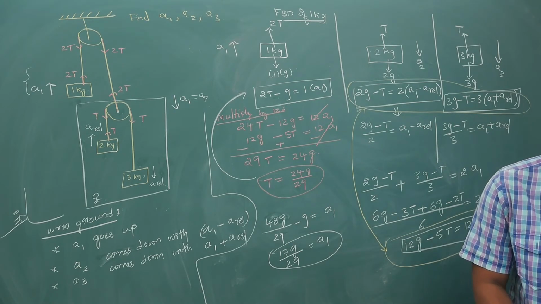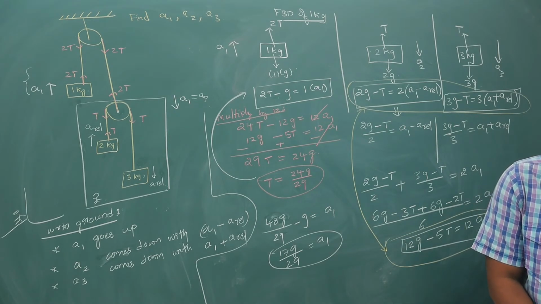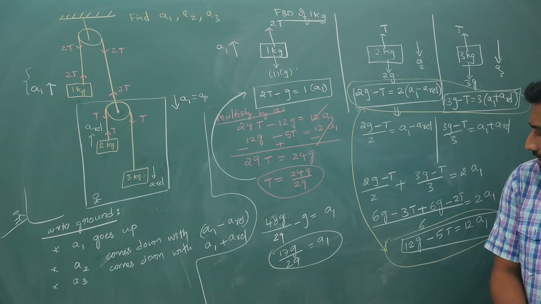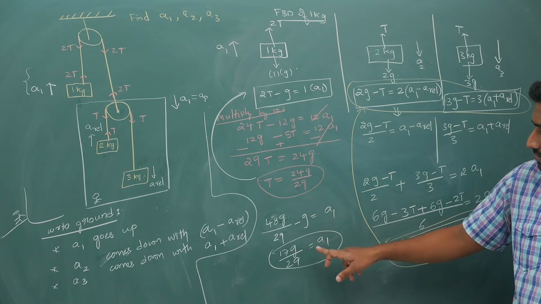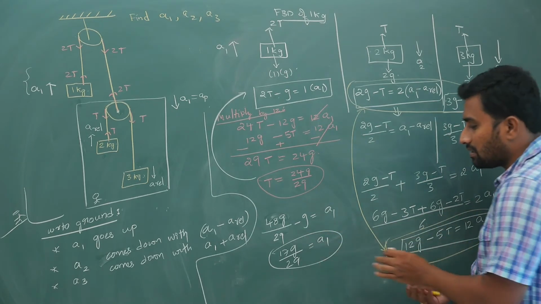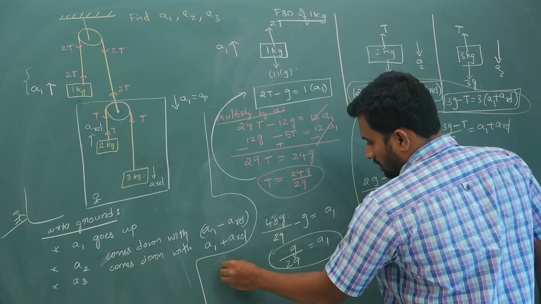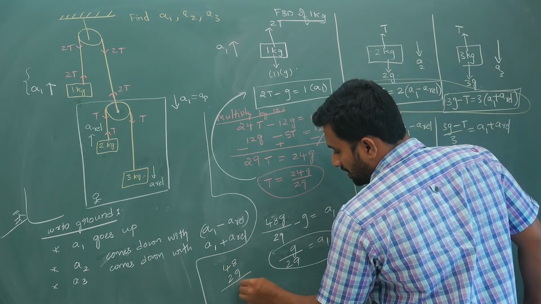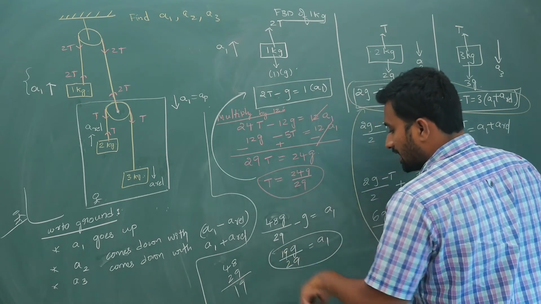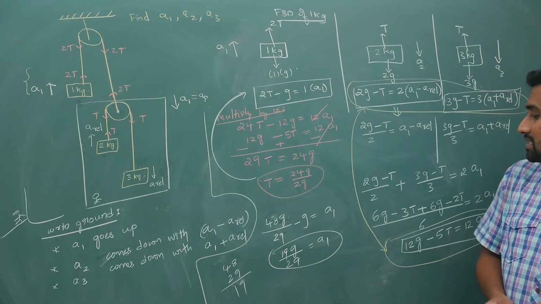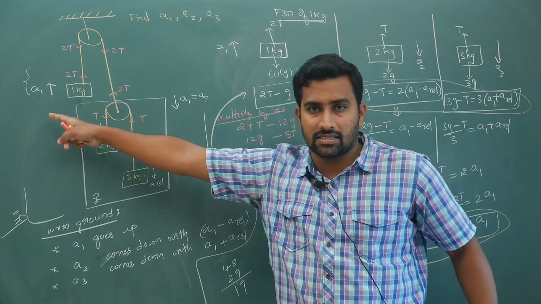Of course the g value is 10. So, let me check 48 minus 29. 48 minus 29 is 19. So it is 19g by 29. Right. So 19g by 29 is the A1 acceleration.